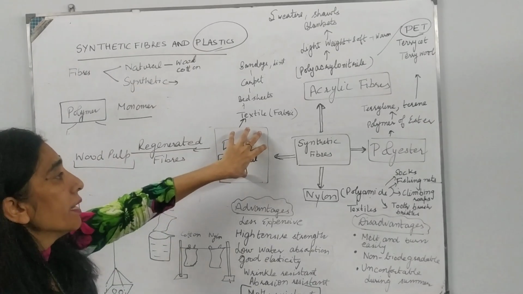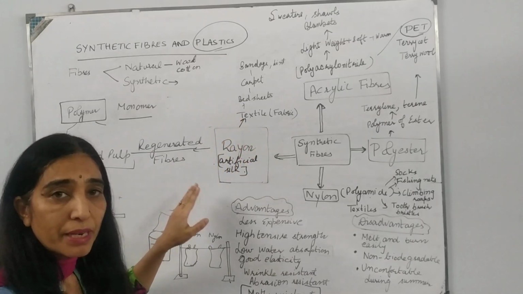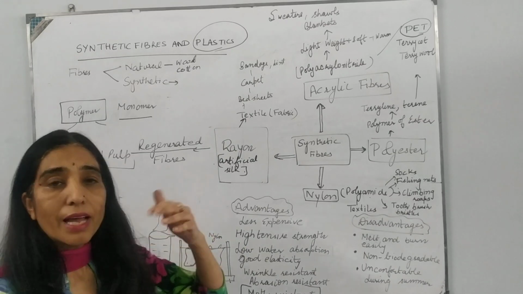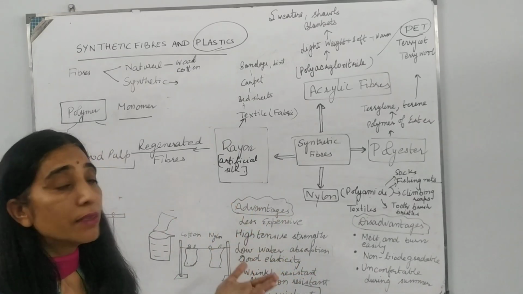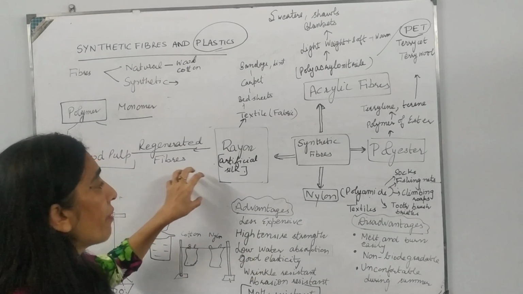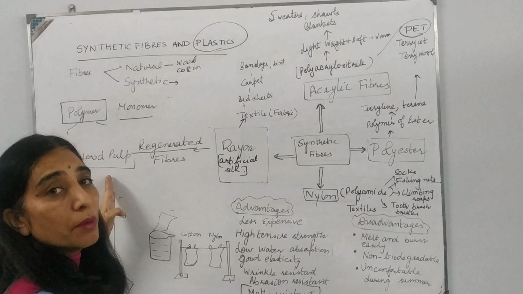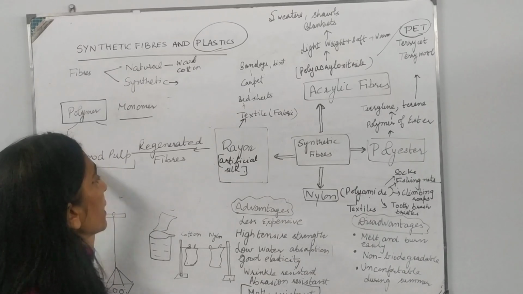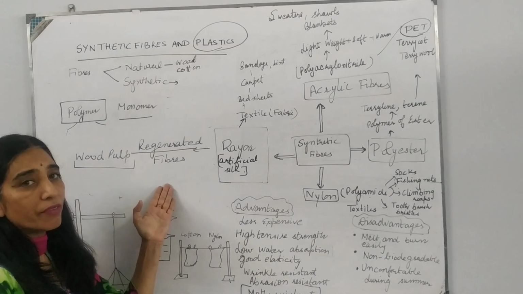Then how can it be synthetic? But wood pulp undergoes some chemical treatment in the presence of alkali, that is sodium hydroxide, and sulfuric acid. Then this fiber is formed. So though it is made from wood pulp, it is formed by chemical treatment, so it is known as regenerated fiber.